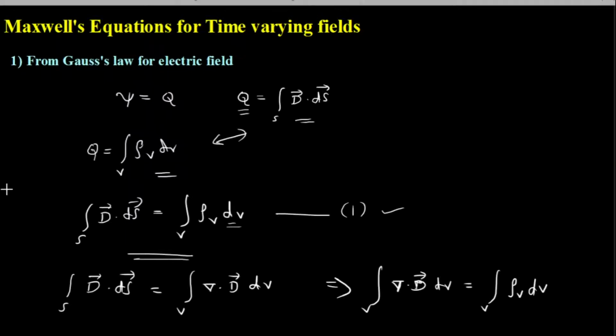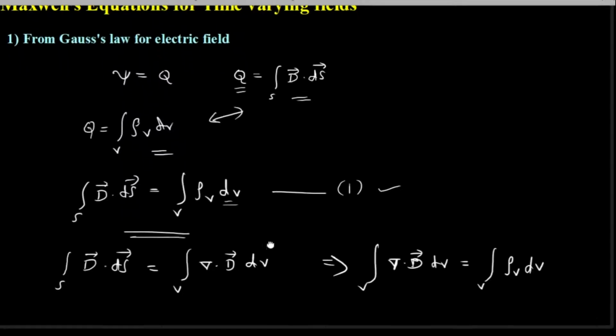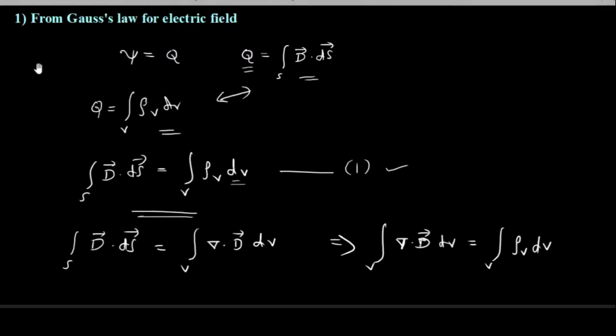Now if I assume that I am integrating this over the same volume, I can just neglect this integral because both the integrands will be evaluated for the same volume. So I can write this as del dot D is equal to rho v. So this is Maxwell's equation from Gauss's law in point form or differential form.